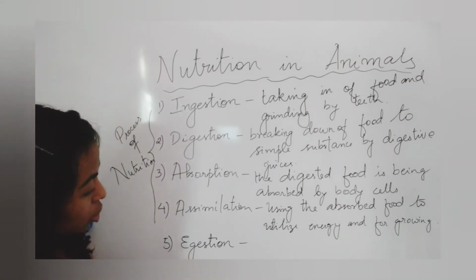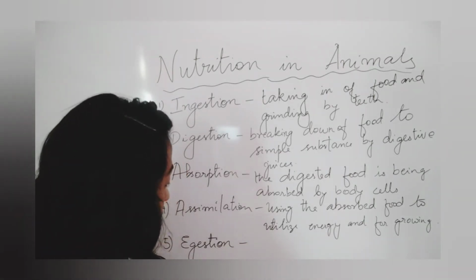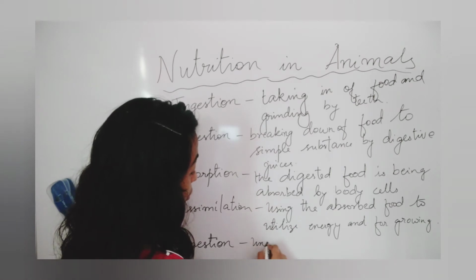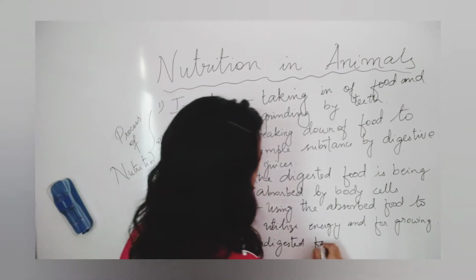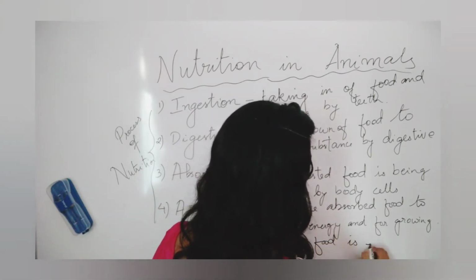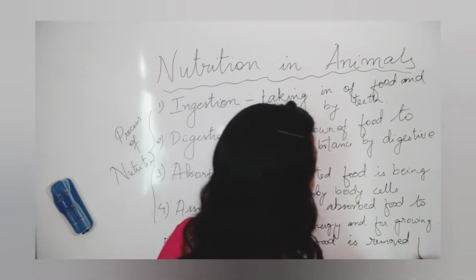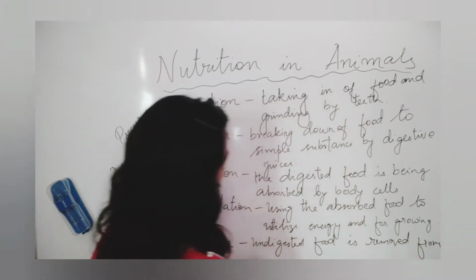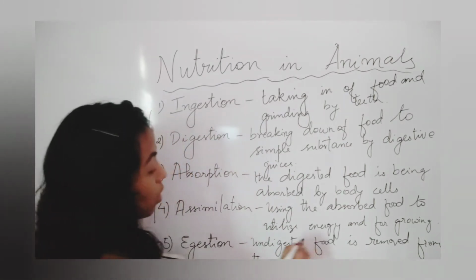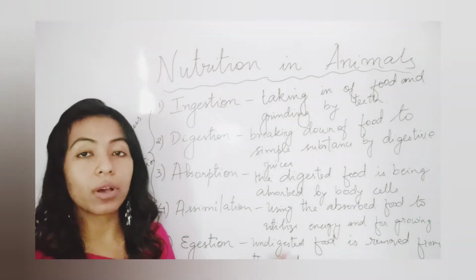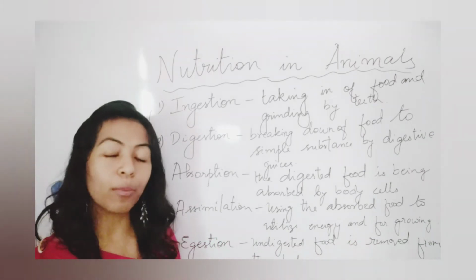Now what is ejection? It is the process by which the undigested food is removed from the body.